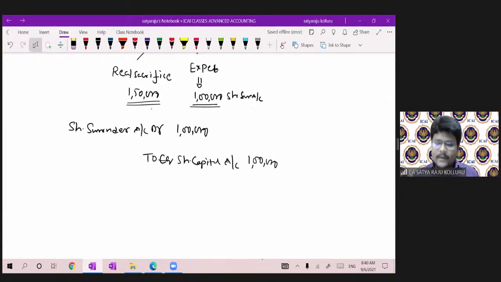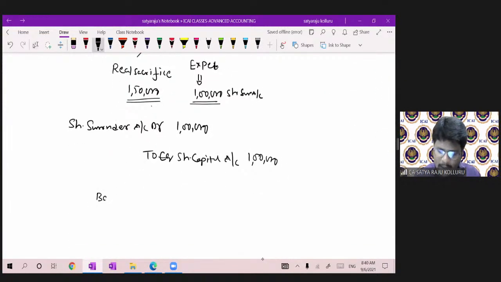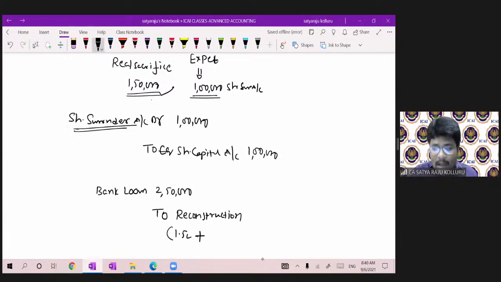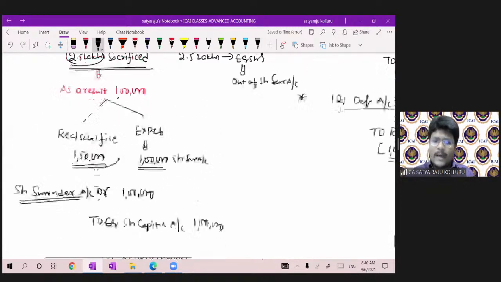Next, second entry. First we are cancelling the bank loan to the extent of 2.5 lakh. The real sacrifice of 1,50,000 you have to transfer to the reconstruction account, no doubt about it. To nullify the impact of share surrender, you can again transfer the 1 lakh. So the total amount you should transfer is 2,50,000. Am I right, guys?